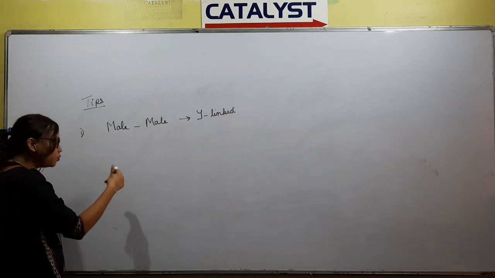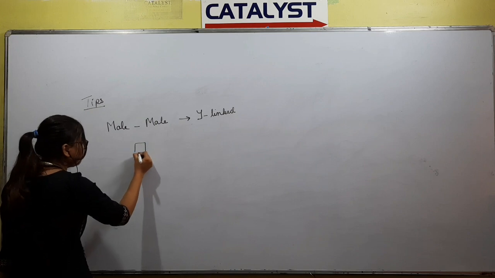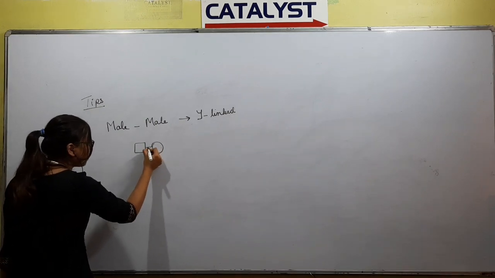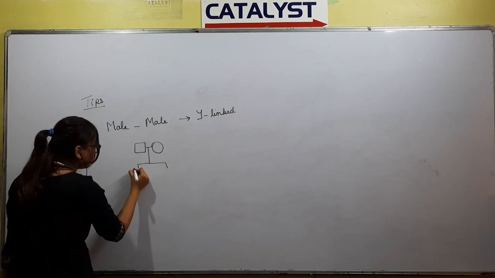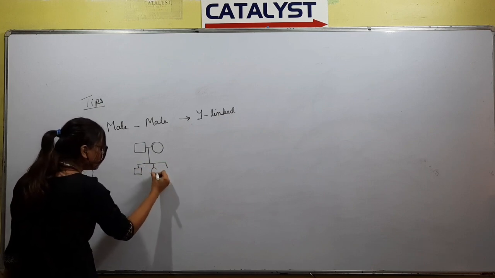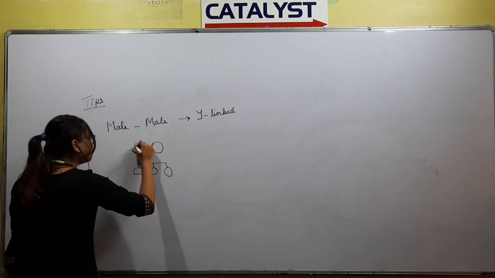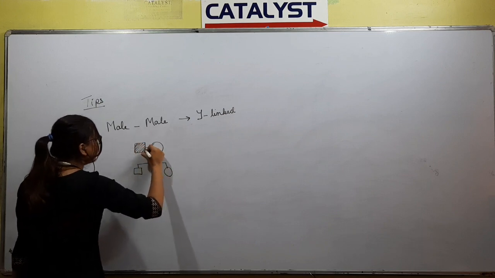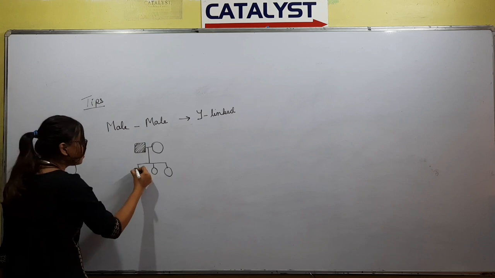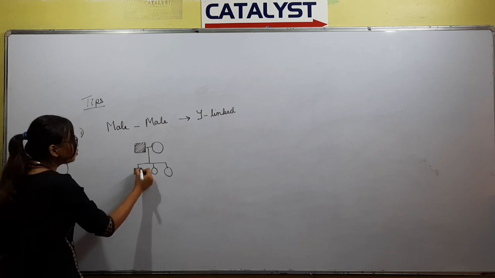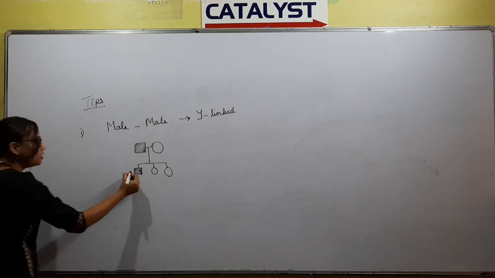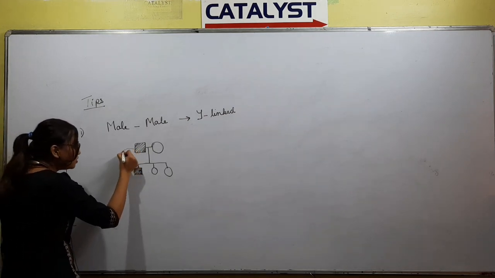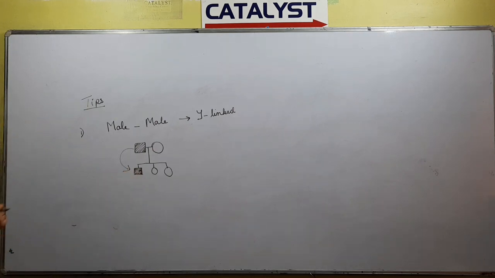Suppose this is the parent, the father with the trait, and no other offspring show the trait except the male. Whenever a trait is inherited from male to male, it is known as a Y-linked trait. Clear?